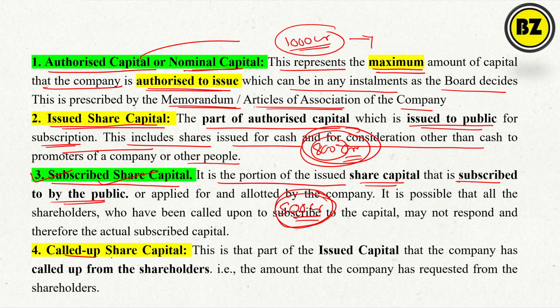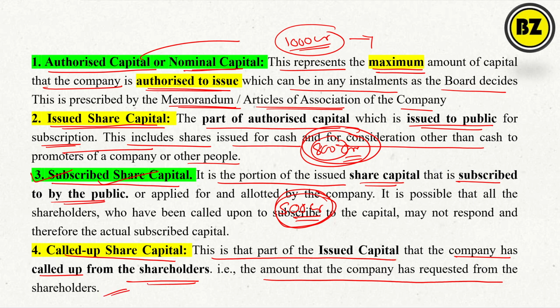Now what is called up share capital? This is the part of the issued capital that the company has called up from the shareholder. That means the amount that the company has requested from the shareholder. So 500 crores people have subscribed, but what money I should ask from the public, my decision may change. So out of that 500, how much am I asking the public to pay? For example, I only ask for 400 crores. This is the called up share capital.